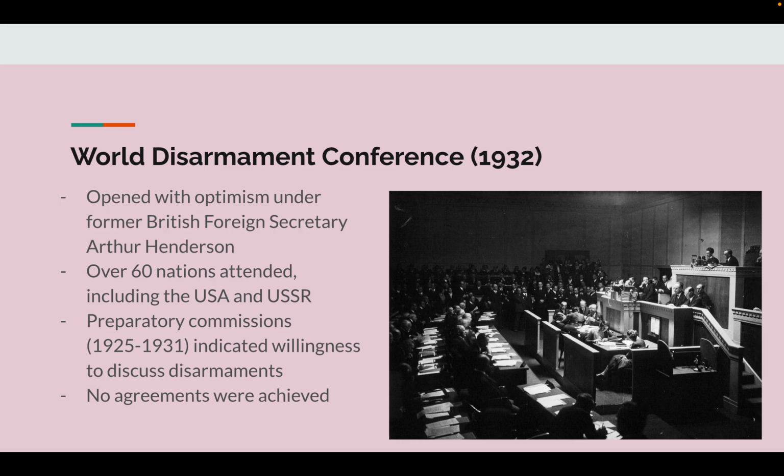The World Disarmament Conference in 1932 opened with optimism under former British Foreign Secretary Arthur Henderson. Over 60 nations attended, including the USA and USSR. Preparatory commissions were held during 1925 to 1931 and indicated willingness to discuss disarmament. No agreements were achieved at this conference.